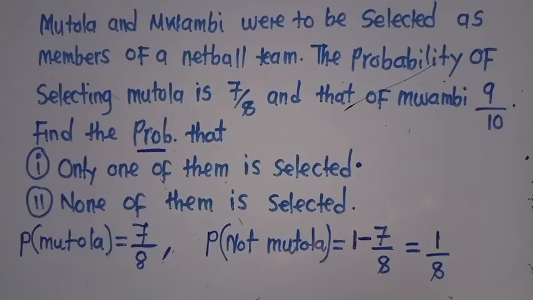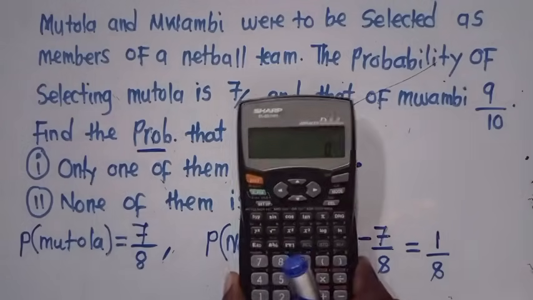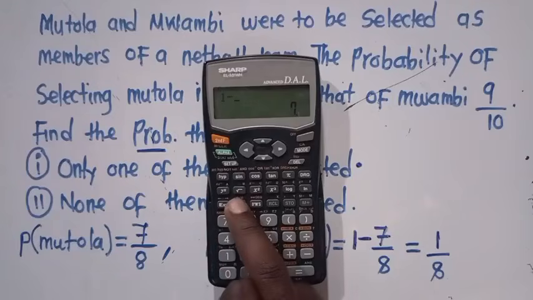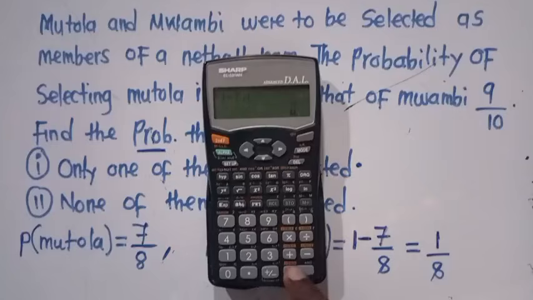Let us avoid points. We just type on our calculators. This is the calculator that I'm using. According to my calculator, I just say 1 minus 7, then the over key, then 8. What answer am I getting? I'm getting 1/8. That is the answer that I'm getting according to my calculator.